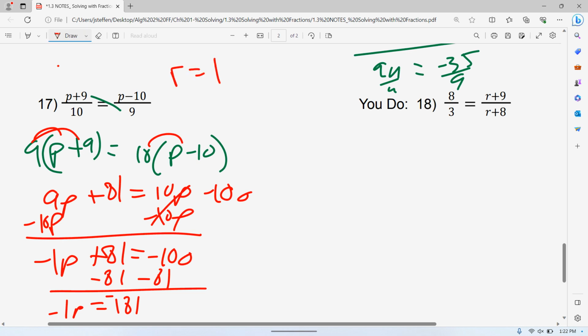All right, go ahead and do number 18 on your own. I'll put the answers up here in a second, and then you can start on your worksheets. Yeah, we have like 5 minutes left. That'll work.